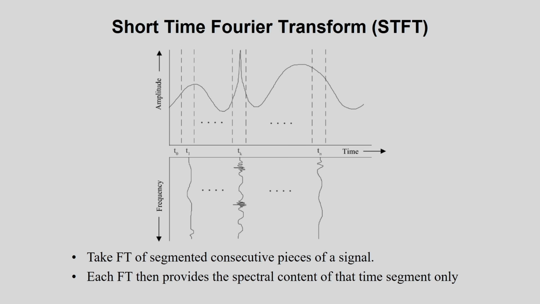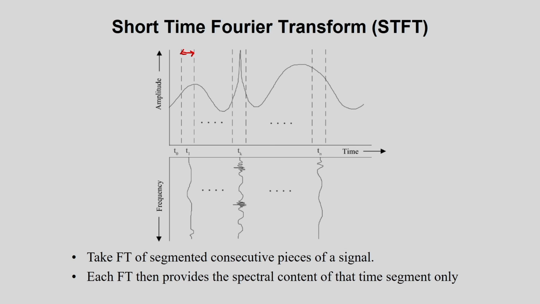So, for this we will consider another transformation, the short time Fourier transformation, STFT. For this I consider a particular time window, and corresponding to this time window I want to see what frequency components are present in the signal.